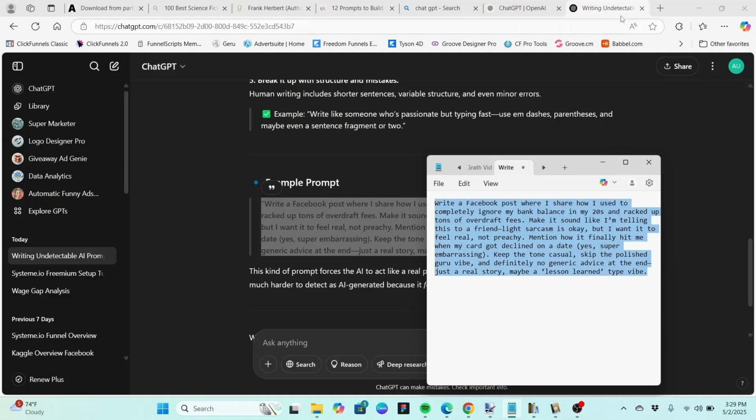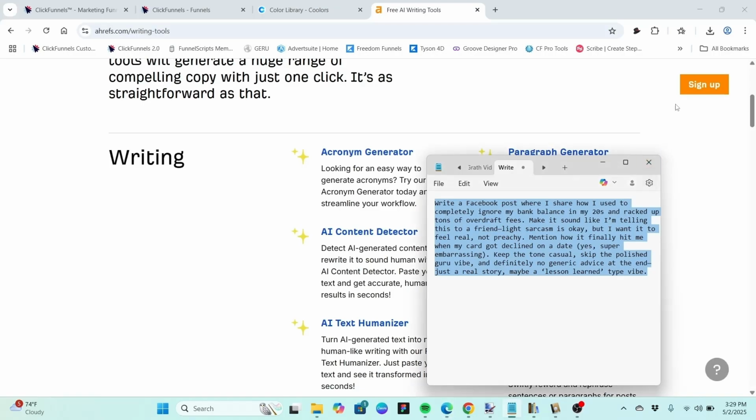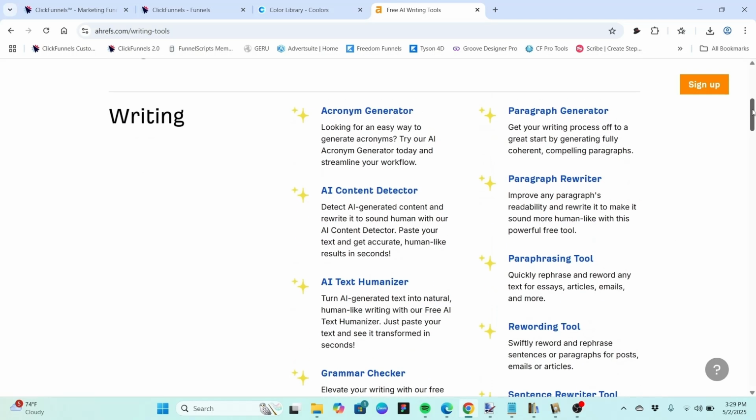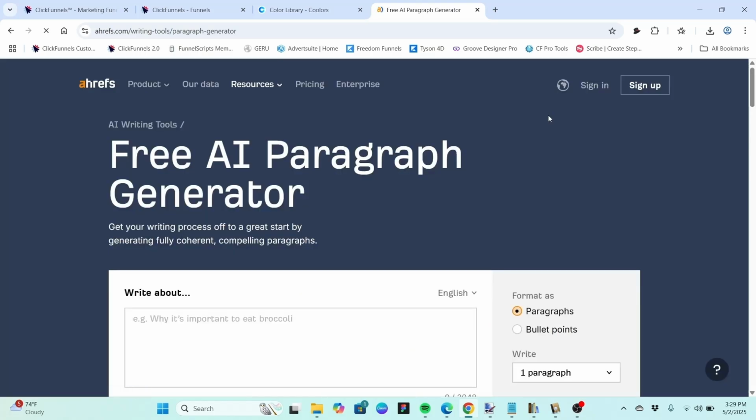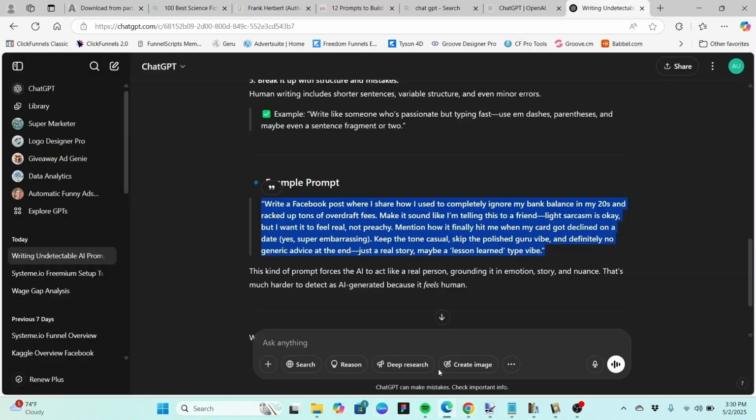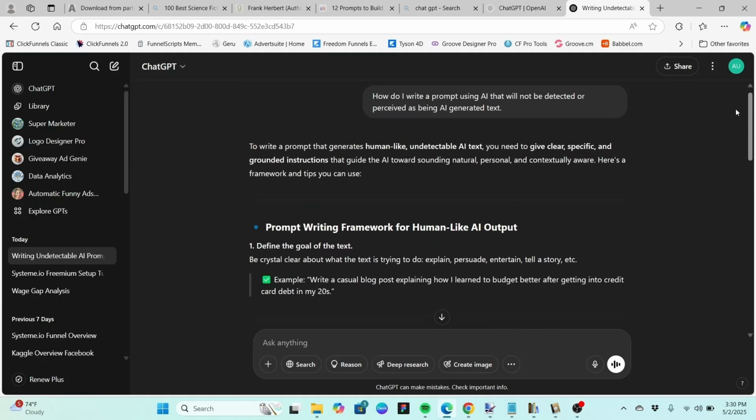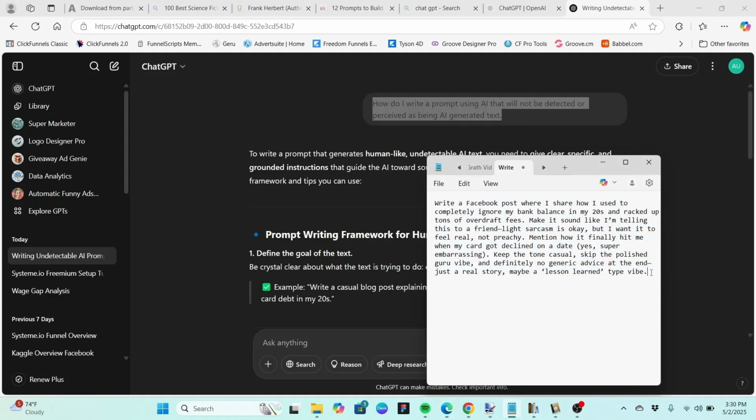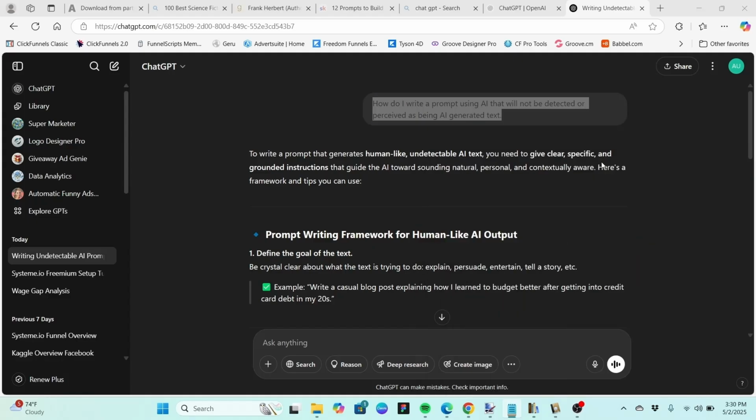And go back to Ahrefs. So in Ahrefs, we are going to go to our paragraph generator. I also want to grab our original input as well. So we've got two samples here. Let's go to Ahrefs and we will start to look at some of these generators.